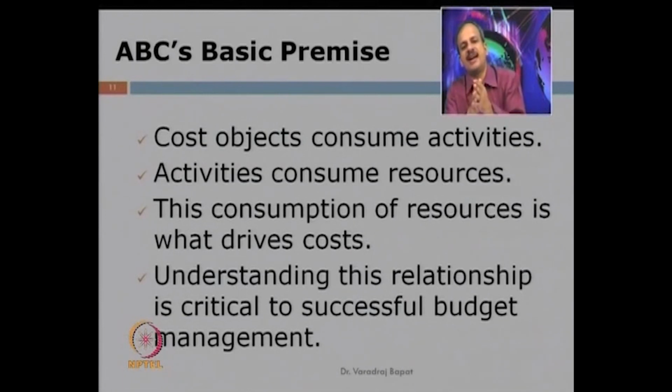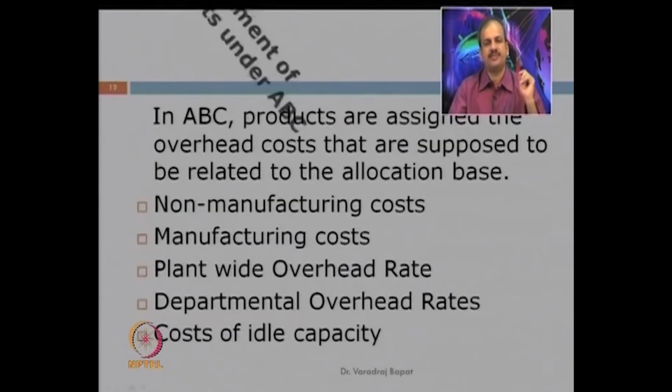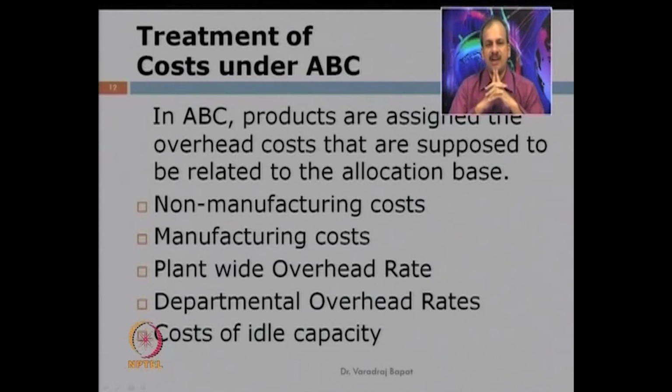Machining becomes an activity, and that machining in turn consumes resources, maybe power, maybe machine depreciation and so on. So consumption of resources is something which drives the cost. In cost accounting we try to understand this relationship. Now, in ABC, products are assigned the overhead costs that are supposed to be related to the allocation base. So various costs are identified and then they will be assigned.